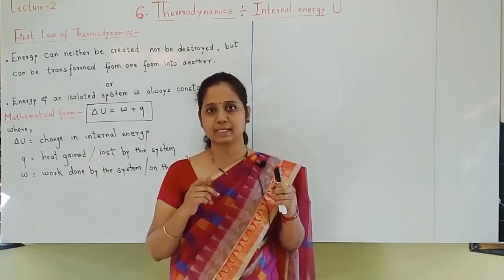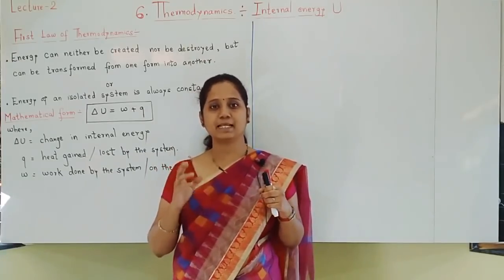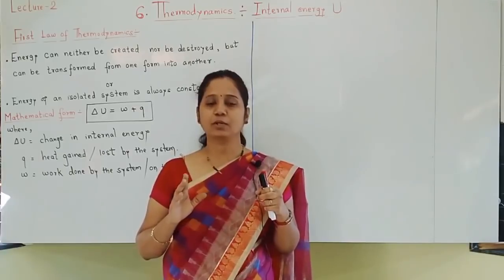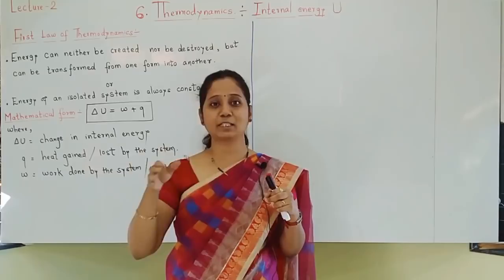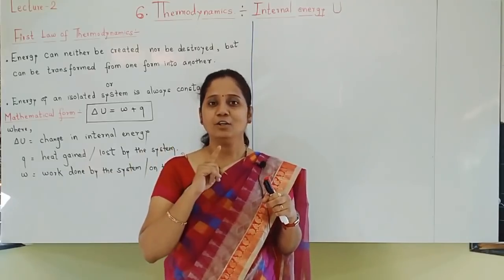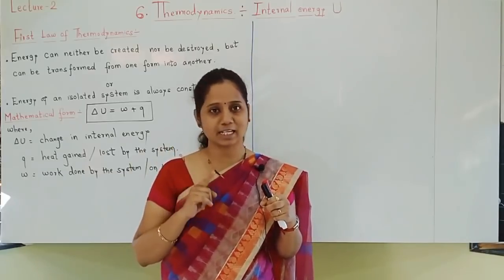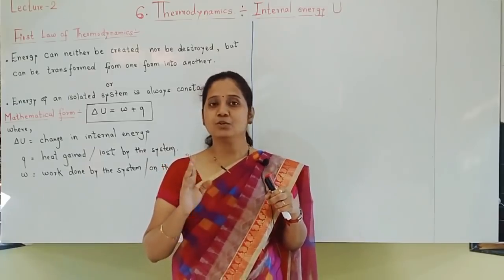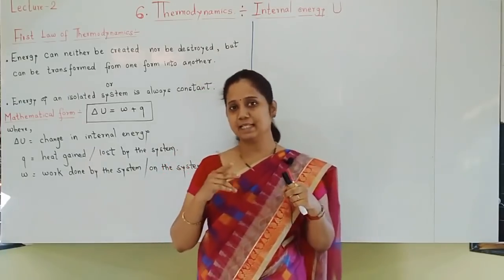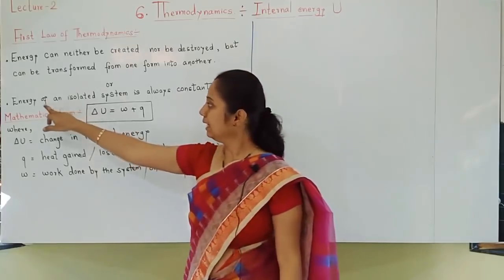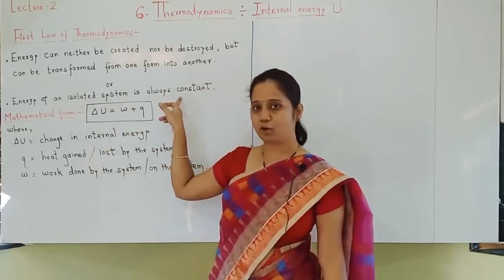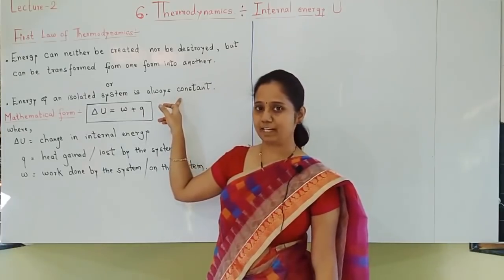Example of an isolated system, we have seen the best example of a thermos flask. There matter is not exchanged because it is closed, and heat is also not exchanged because the walls are non-conducting walls or adiabatic walls. So we can say that if an isolated system is there, then energy always remains constant because there is no loss of energy.